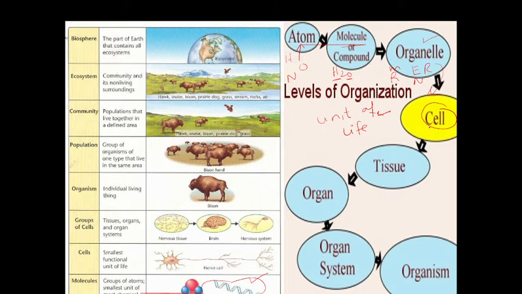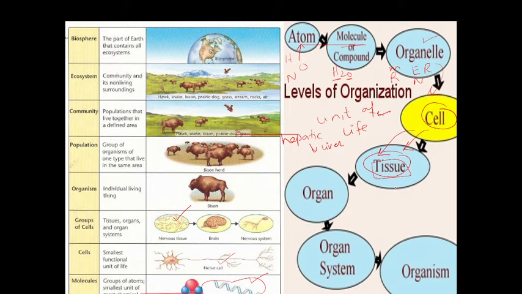Similar cells performing similar functions live together to perform the function more efficiently. They form our tissue. Like nerve cells, when they combine together, form nervous tissue. Remember this, similar cells performing similar functions organize together to form a tissue. Like muscle cells combine to form muscular tissue. Similarly, hepatic cells, when they combine together, form liver.